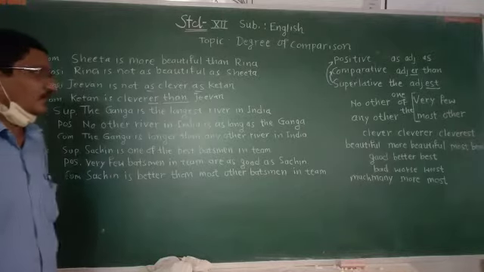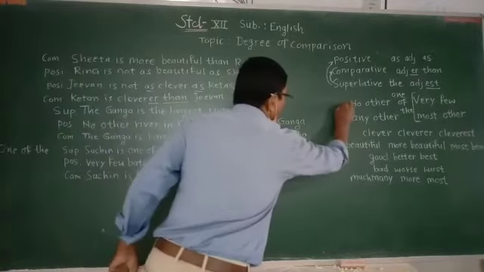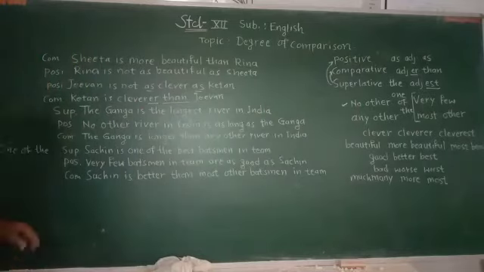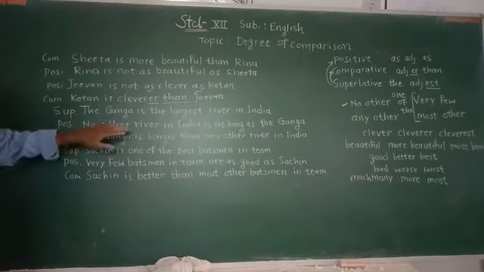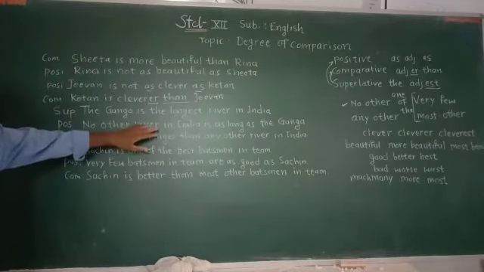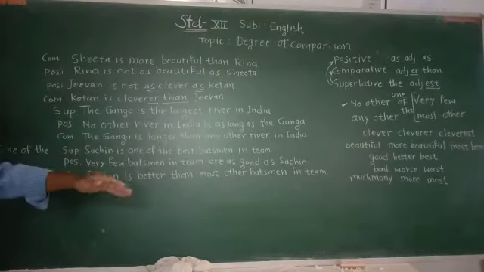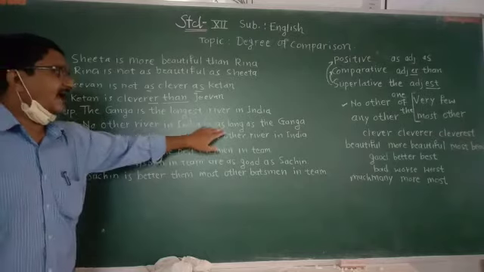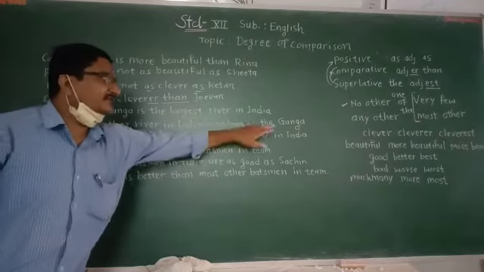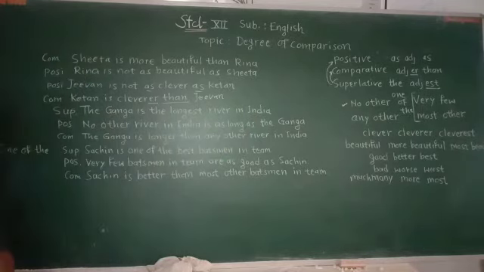We have to use no other. Here you have to keep in mind: no other river in India is as long as the Ganga.